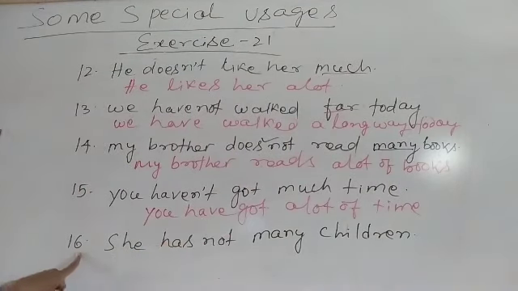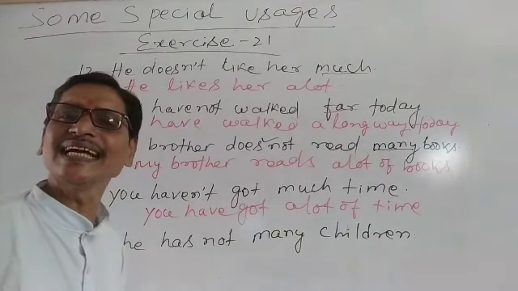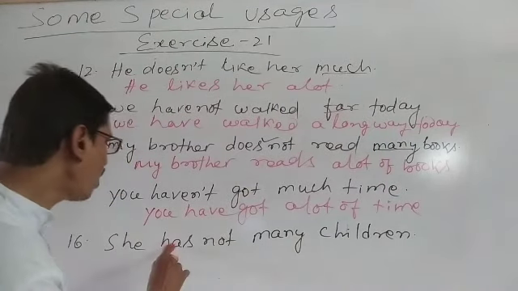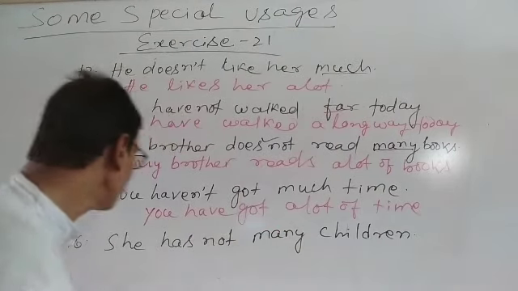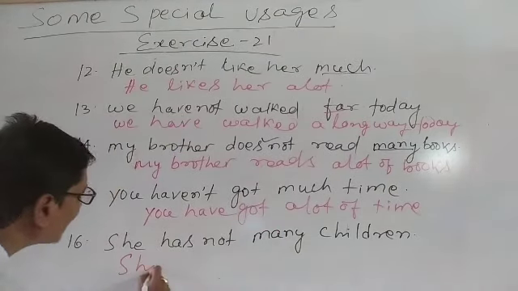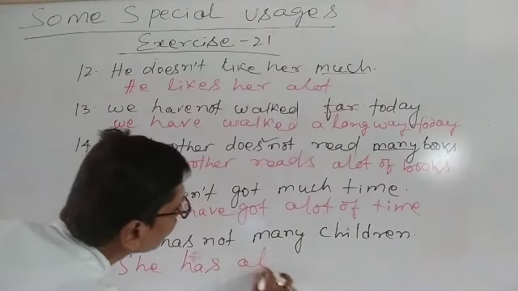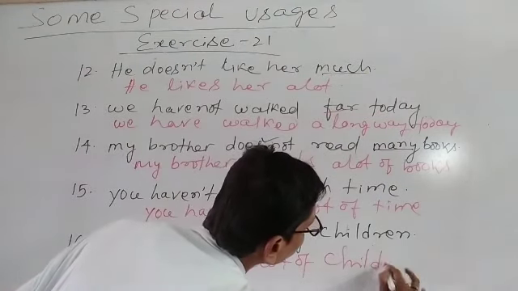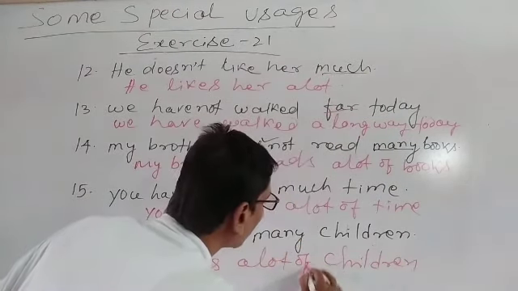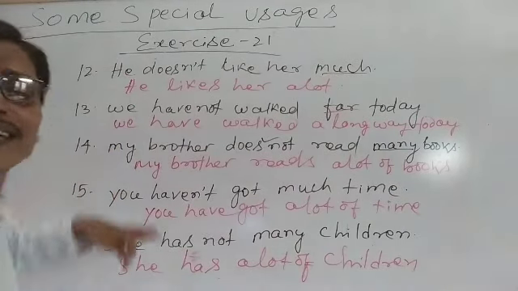Similarly, number 16. She has not many children. Not, therefore many children. We have to convert that into positive. She has a lot of children. You understood? So these are the sentences.